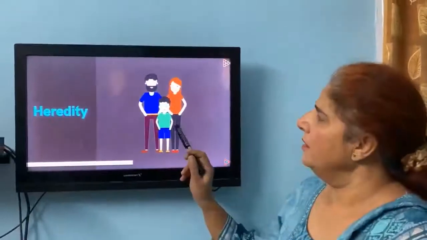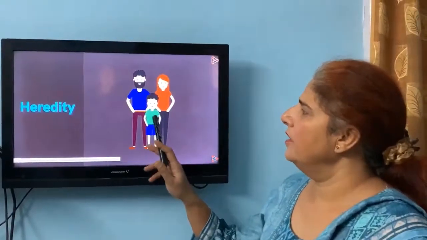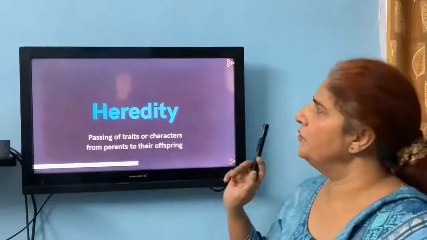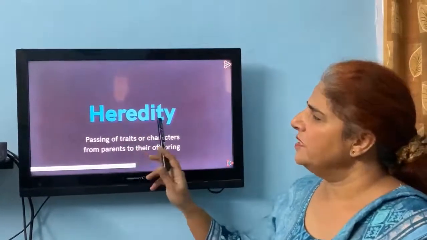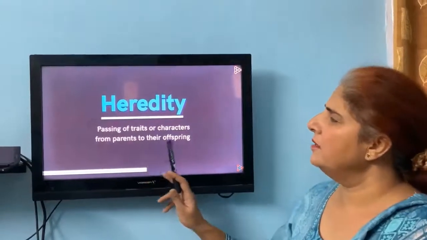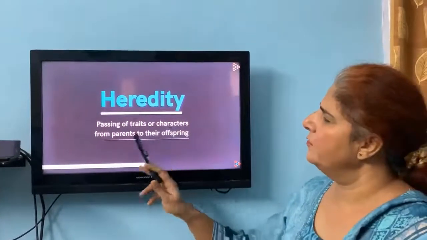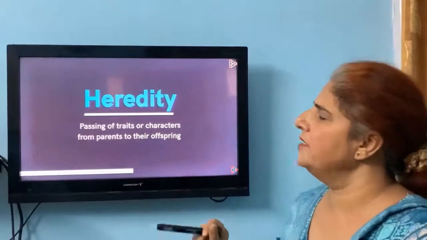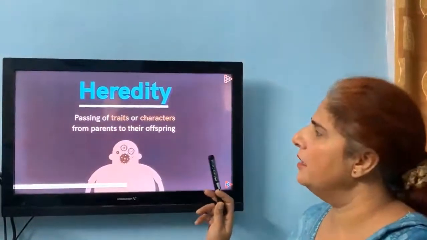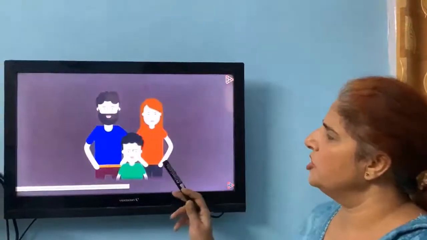Happy family. The child is having some of the features like his father and some of the features like his mother. That means he has passed some of the characters from his parents, and this transmission of the characters from the parents to the offspring is referred to as heredity. Now we will see what type of characters are inherited from parents to the child.